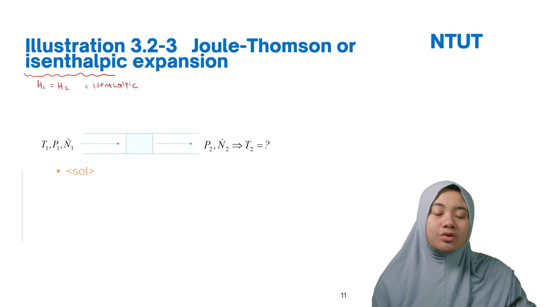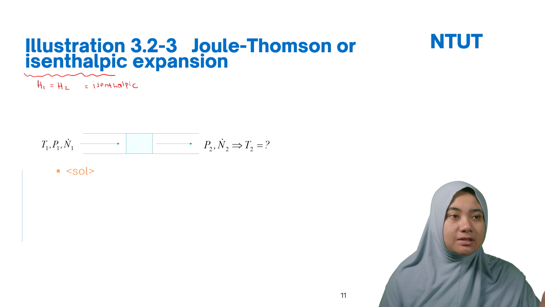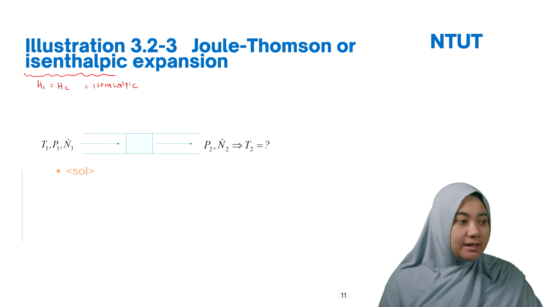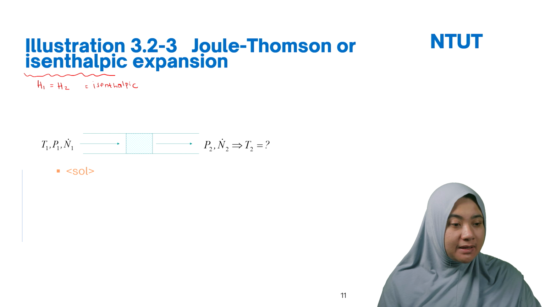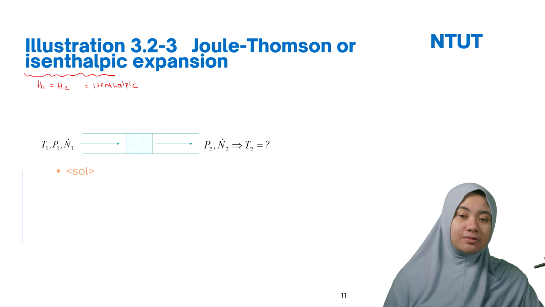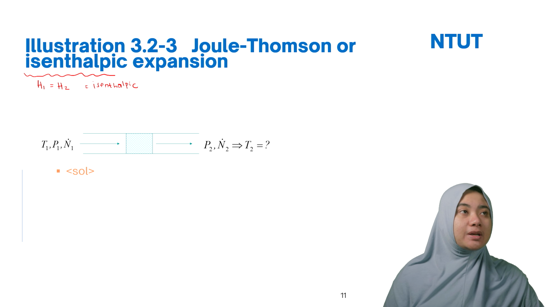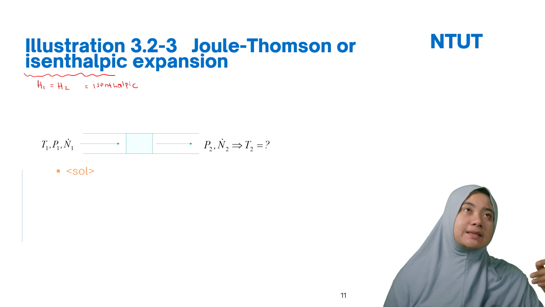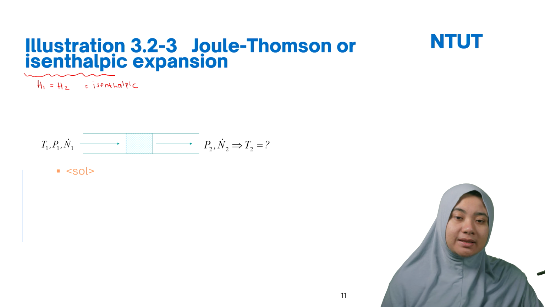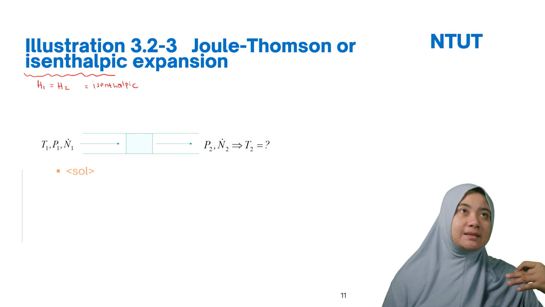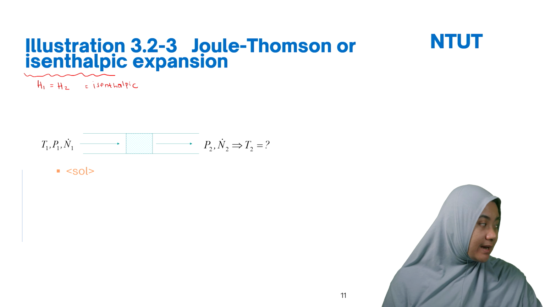So we have Joule-Thomson. Joule-Thomson is one of the devices that you use to expand. For example, if you would like to release some gas, it has isenthalpic expansion. This is what we call the Joule-Thomson equation, one device. It's the same as when you withdraw the gas, but the gas inside was at high pressure.